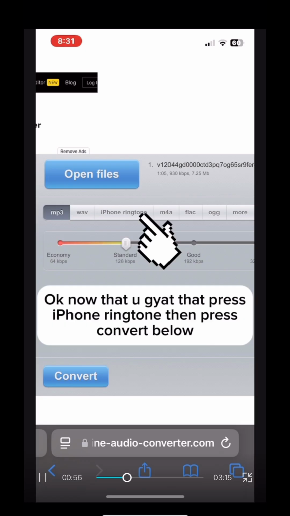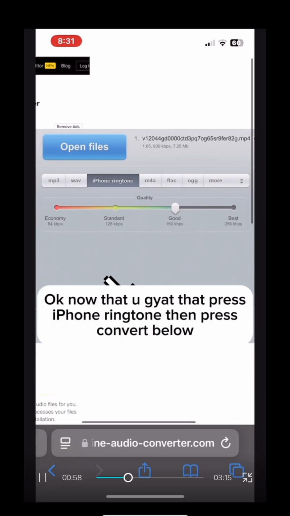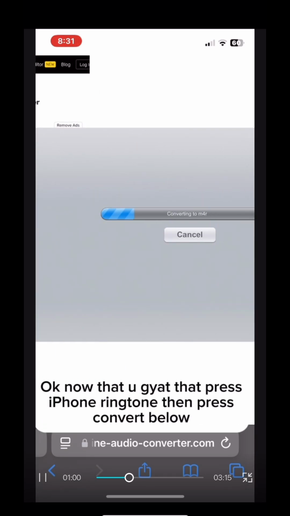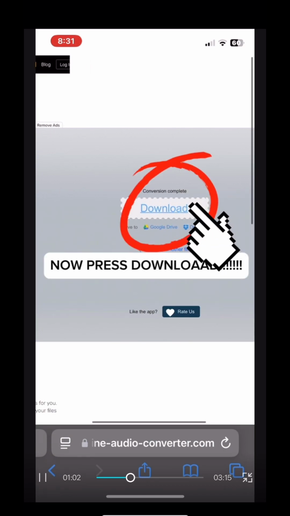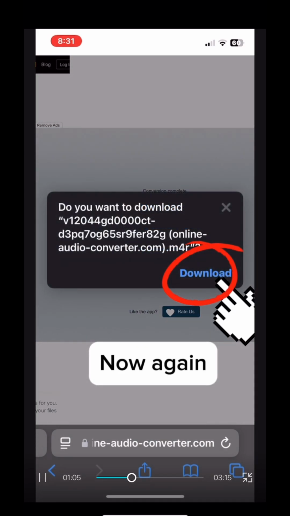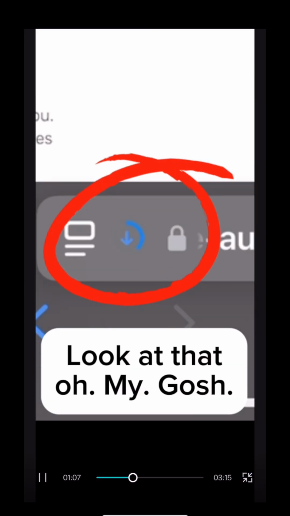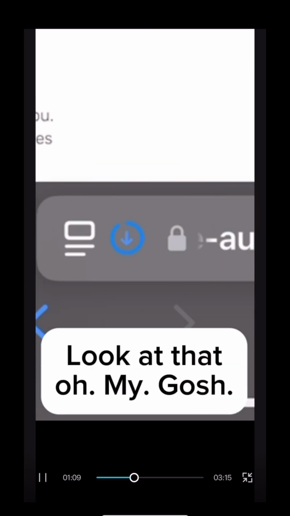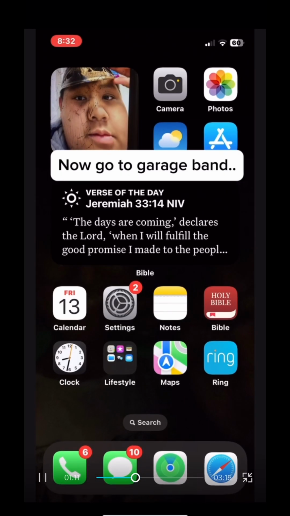Okay, now that you got that, press iPhone ringtone, then press convert below. Now press download. Now go to GarageBand.